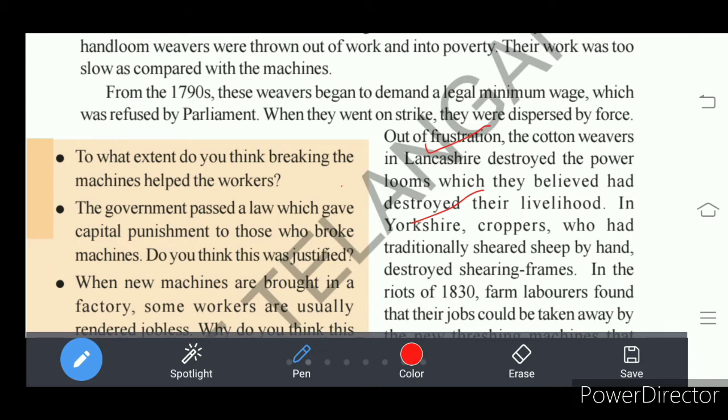In place of that, owners of the sheep purchased shearing frames. What they purchased? Shearing frames, which shear the sheep. So this is also one reason for the social protest movement, because many of the workers who depended on shearing the sheep had lost their livelihood to shearing frames. So in England, workers started destroying the shearing frames.